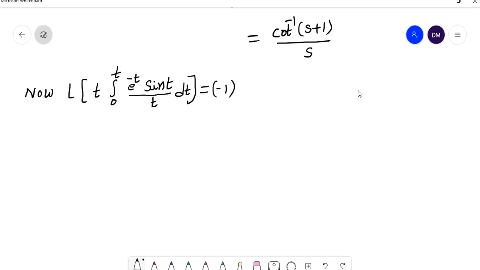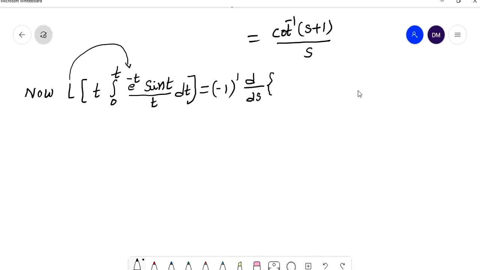What is the n value here? Here t power is 1, so minus 1 whole power 1 into d power 1 by ds power 1, meaning d by ds of f bar of s. In this case f bar of s means what? L of f of t. What is L of f of t here? What is f of t here? This is f of t.